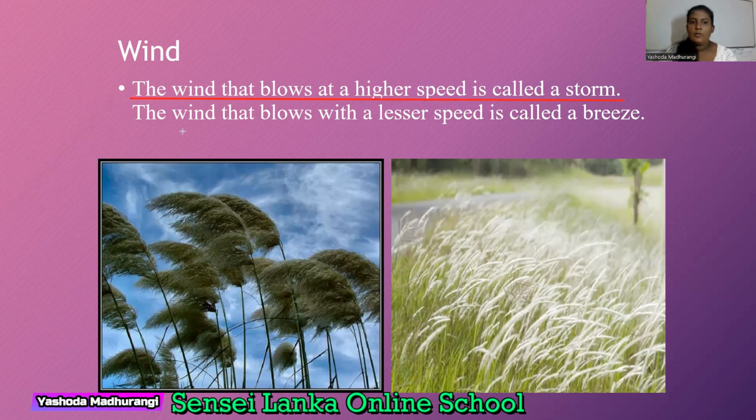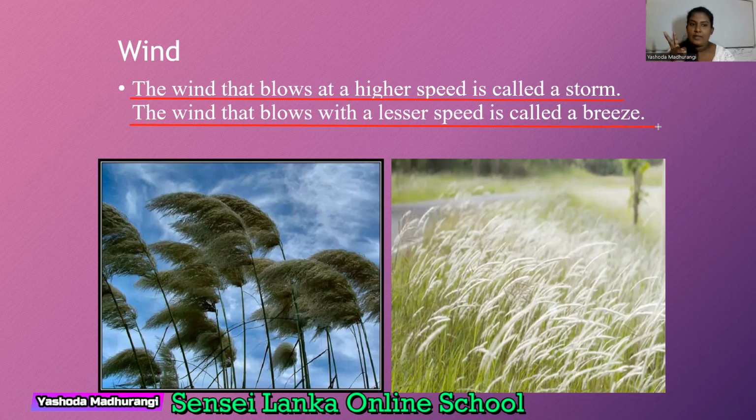Next one. The wind that blows with a lesser speed. It is another type. What is it? It also has a name. Breeze. So the wind can be divided into two different parts.